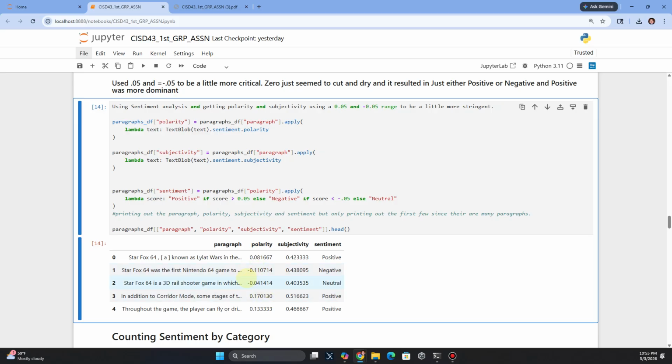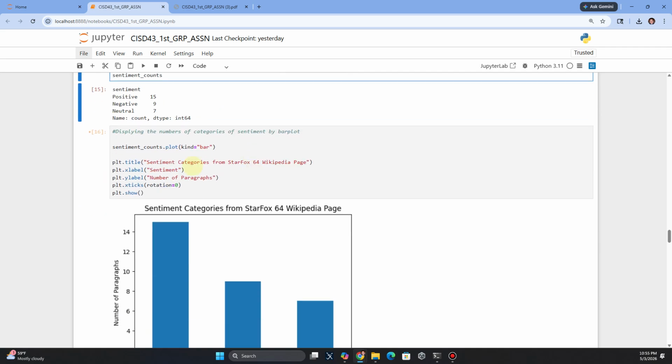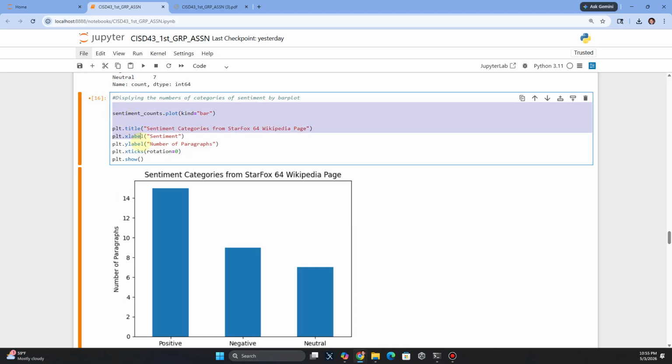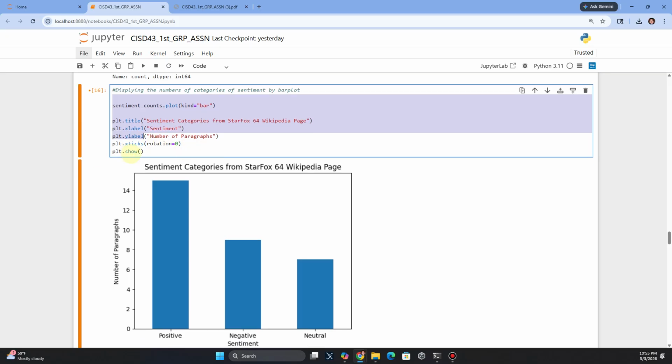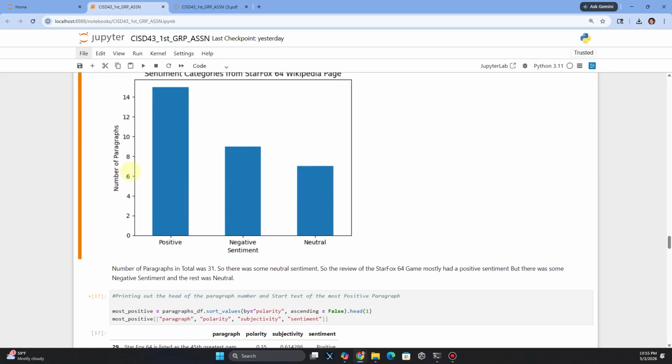So here we do our counts: positive, negative, and neutral with value counts, and then I chose to display it as a bar graph, because before it was just super high on positive, and when I had zeros and then negative, it was like right here, and then up here it was like this feels really weird. All of this here was up here, so I needed to change that. It just felt really bad. A zero just didn't feel like it was enough, but I could be wrong, of course.